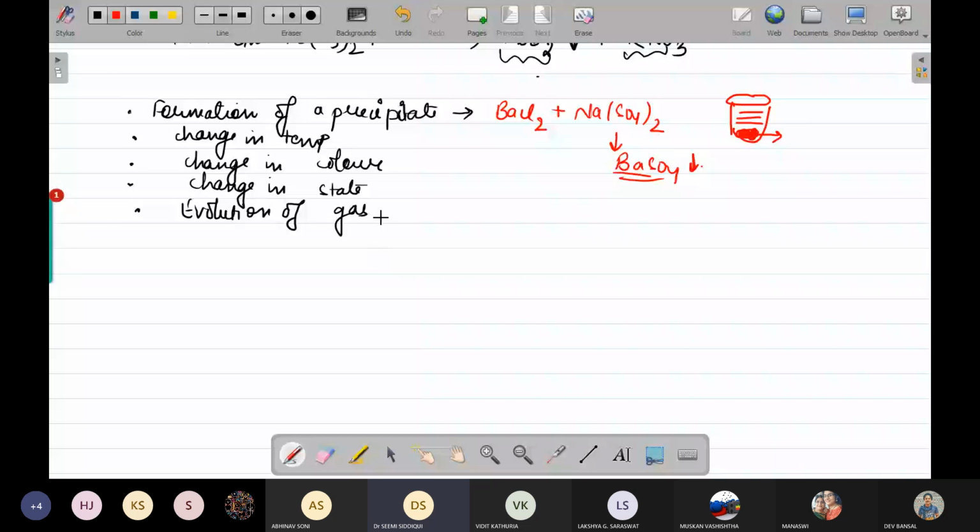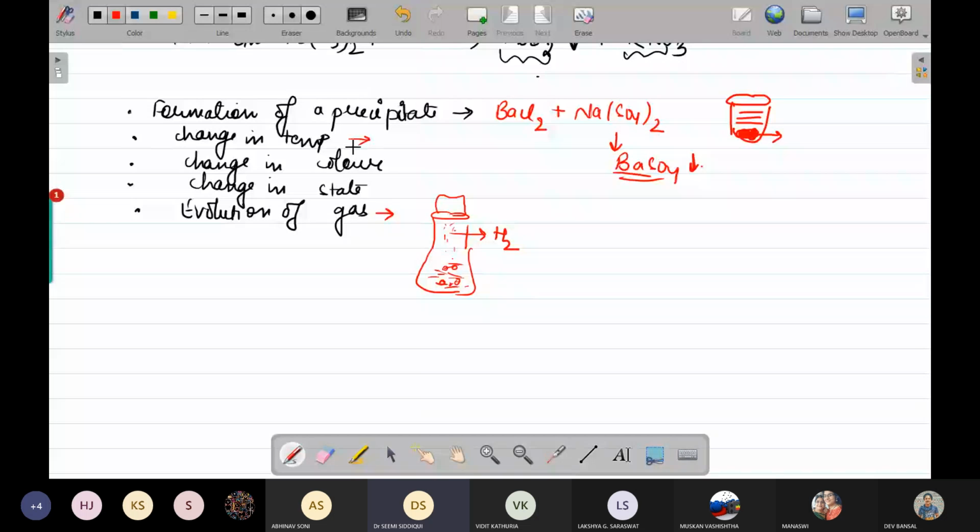In the case of evolution of a gas, for example, you have taken zinc and dilute HCl or sulfuric acid, anything. This also I have shown you. Put a cork on this. You put HCl in it or H2SO4. Put zinc in this. What is going to happen? You will find an evolution of gas. Now, which gas comes out? That is your hydrogen gas over here. You can say this reaction, if you look at your metals and non-metals, is a reaction between a dilute acid and a reactive metal. Another, change in temperature.